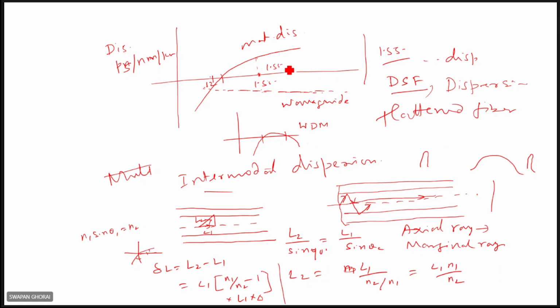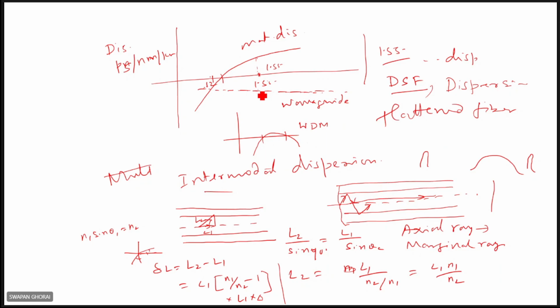At 1.55 microns, the material dispersion will be cancelled by the waveguide dispersion. They are opposite in nature, right? From the curves, at this point they are exactly opposite. That's why, if you can maintain the wavelength at 1.55 microns, the dispersion effect would be minimum, right?